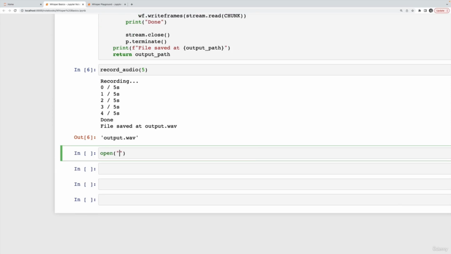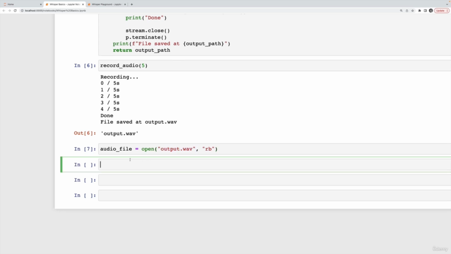So I'm going to open the file, which is just called output.wav, and I'm going to read it just like that, and I'll call this audio_file. Make sure that it finds that file. Okay, no problem. Now, when it comes time to actually send this to OpenAI via the endpoint, it's